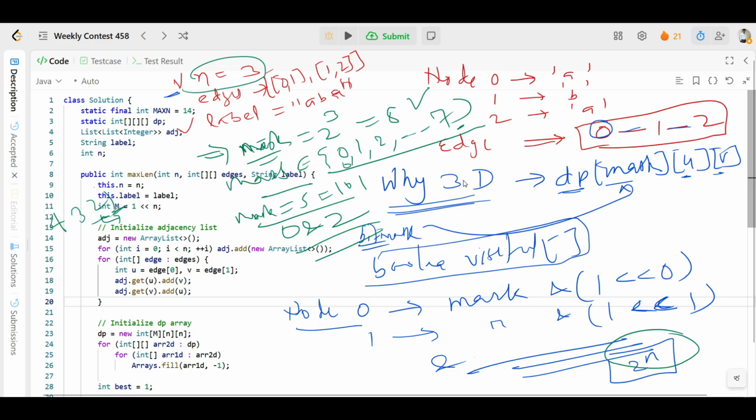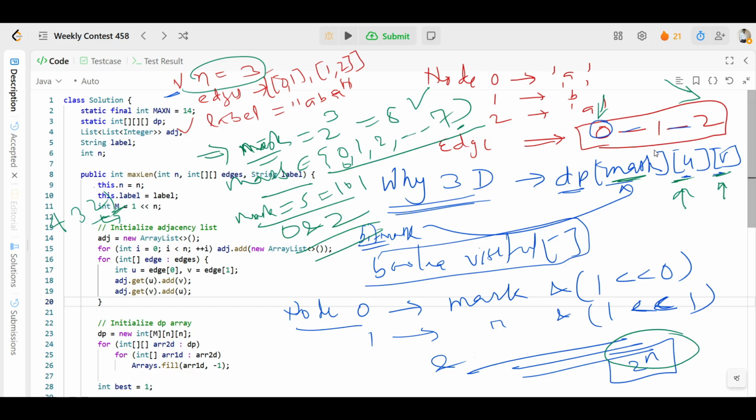Now you will ask, after mask why are you using u and v? Because we are trying to build a palindrome, so we need to know where the current path starts, that is u, and where it ends, that is v. For example, if we explore the path from 0 and want to go till 2, u is 0 and v is 2.